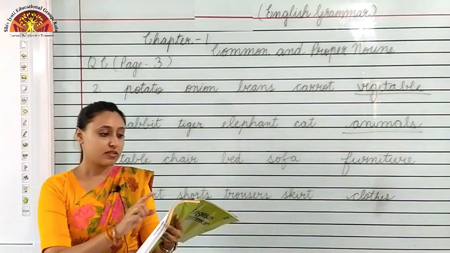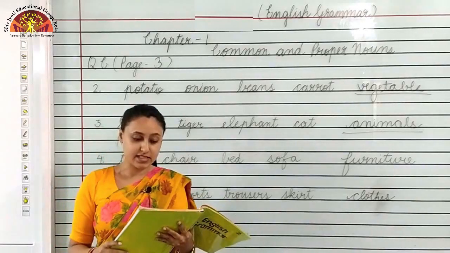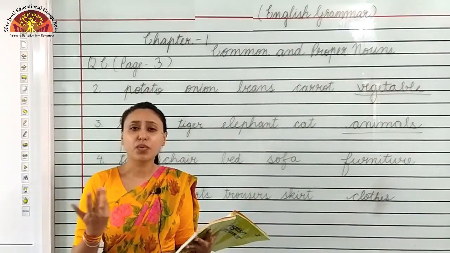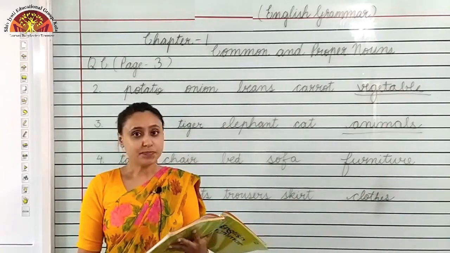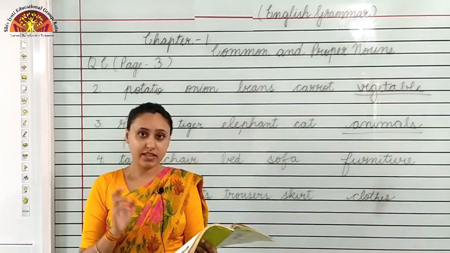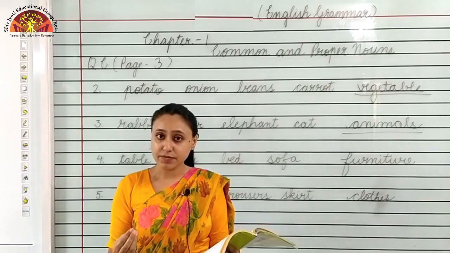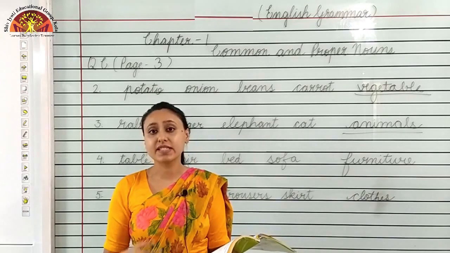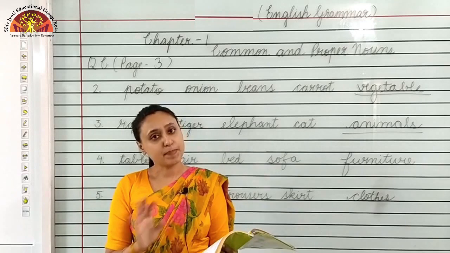We will revise question D. Underline the proper noun in these sentences. So what you have to do, you have to underline the proper nouns. First, what are proper nouns? Proper nouns begin with capital letter. It is the special name of places, person, animal and things. Children, remember that name of days of the week, months of the year and some special days like festivals, Independence Day, Republic Day. These all are proper noun or special names.